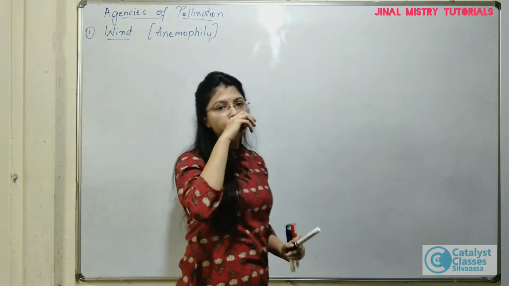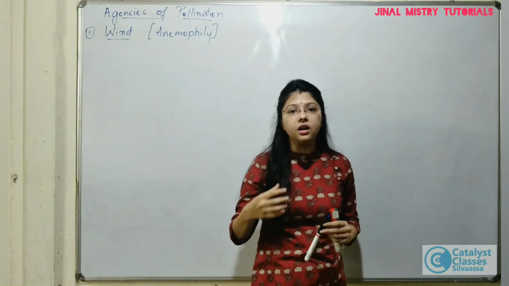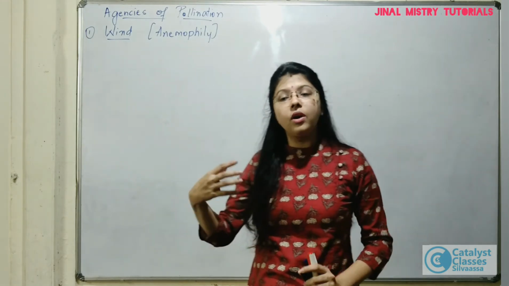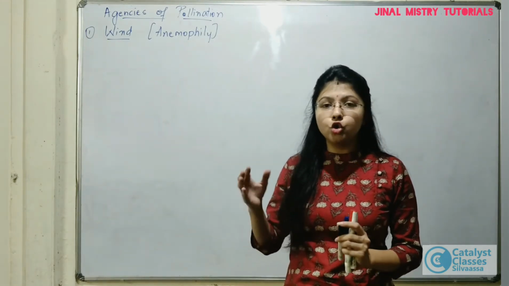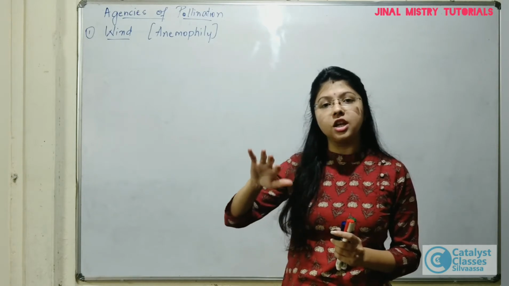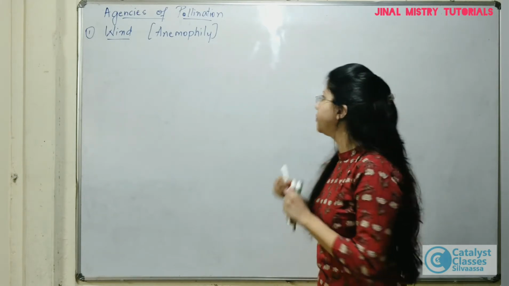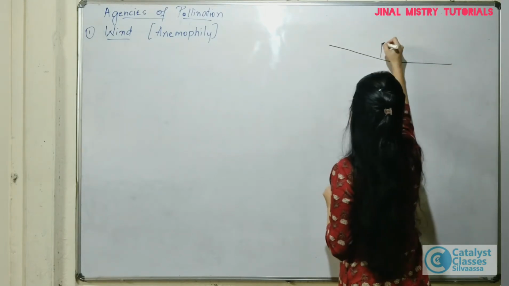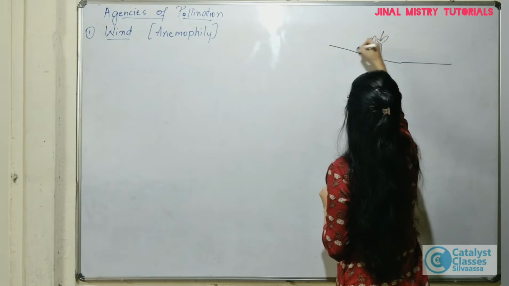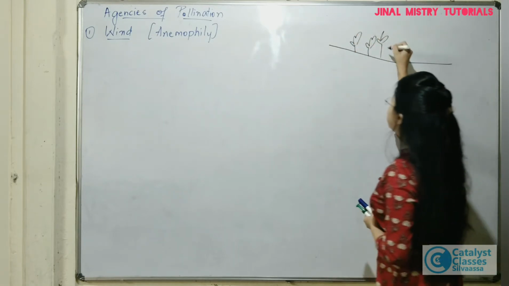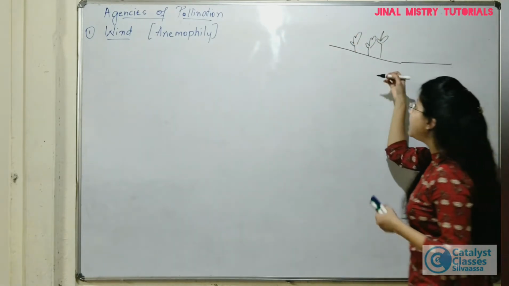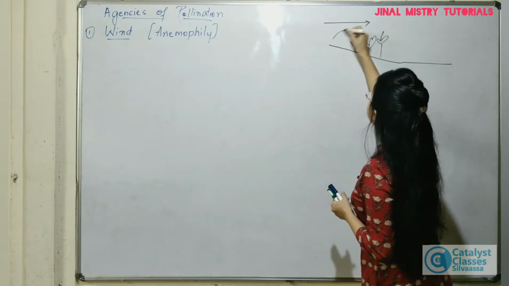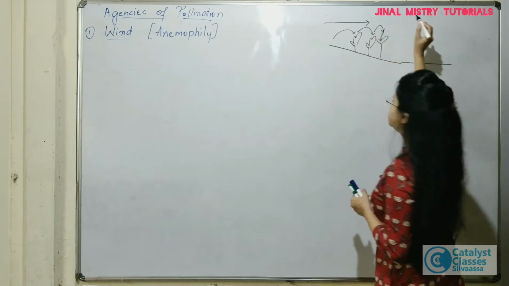So basically you should understand here that depending upon the direction in which the wind is blowing, the pollens will be released. So at a particular position there should be plants. For example, if this is a seashore, here is the sea and here are the plants. If these are plants which are pollinated by wind, and the wind is blowing in this direction, then there are chances of pollination taking place here.